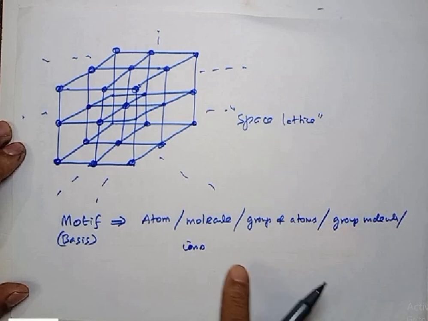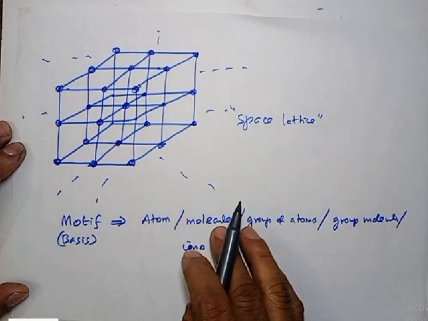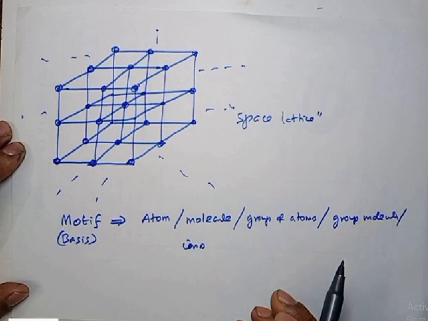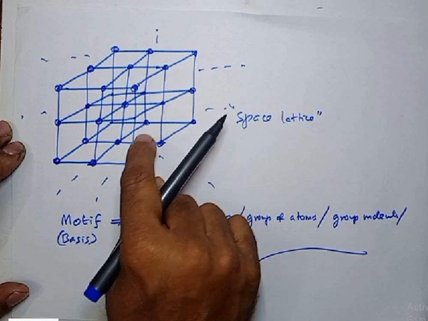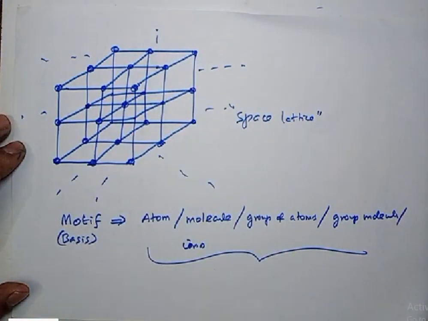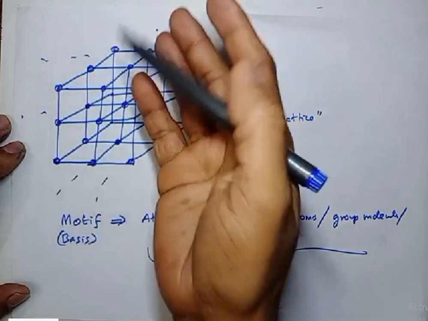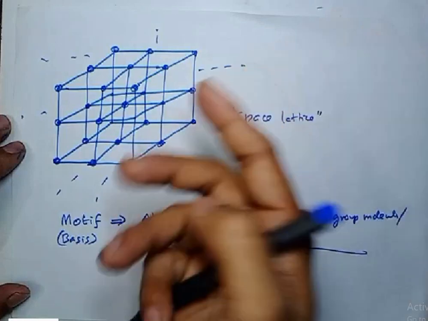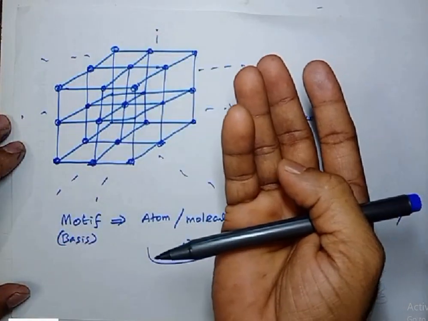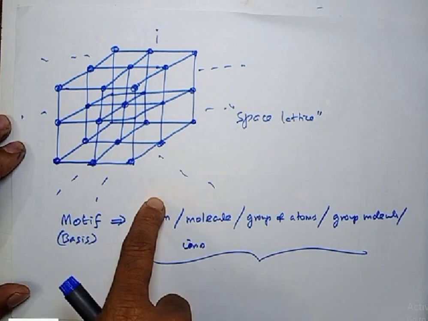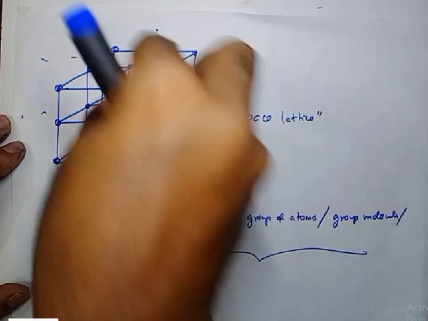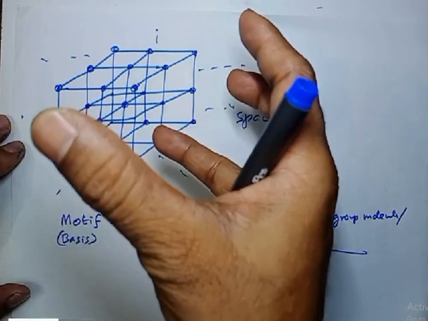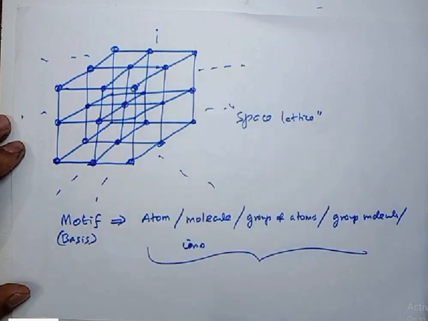Okay, we call them motif. If atoms or molecules or groups of atoms or groups of molecules or ions are present in the place of these points, instead of these points, I told you these are all just points. Now you replace those points. In the place of those points, you just keep atoms, or molecules, or groups of atoms, or groups of molecules. You will get a structure which is what we call a crystal lattice.